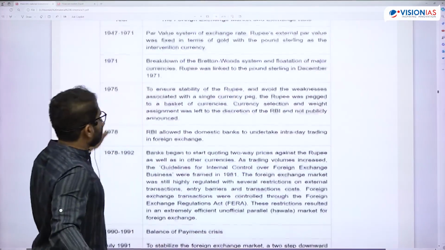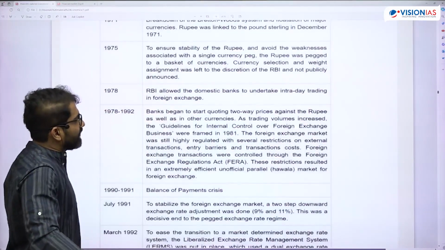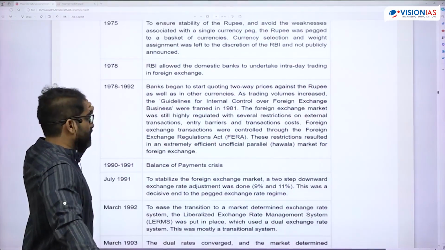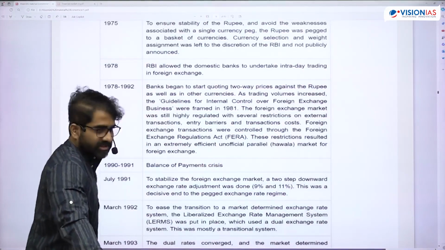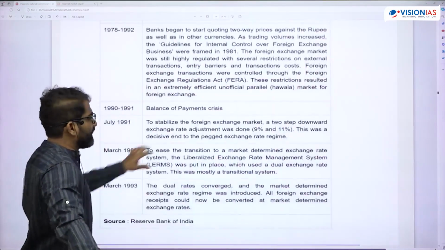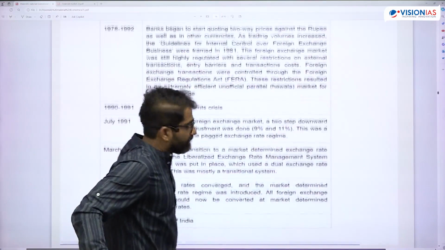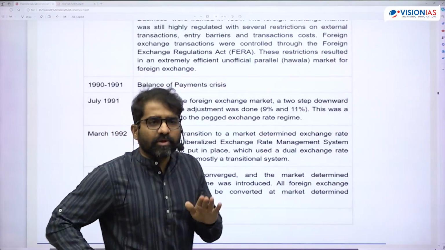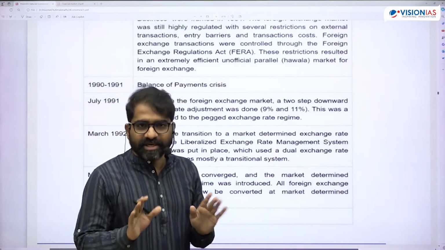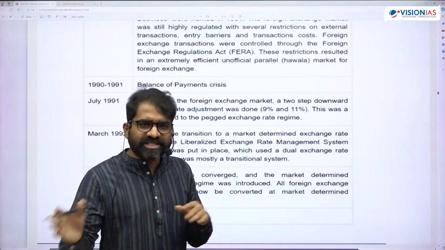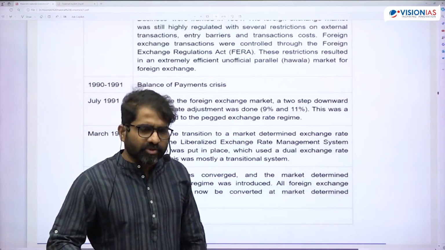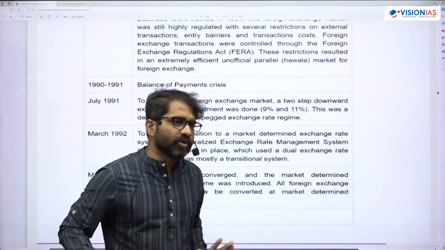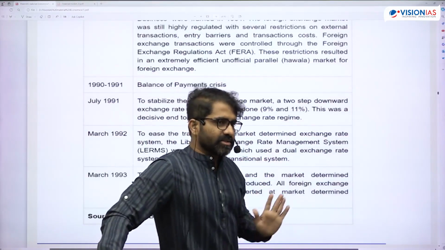Then RBI allowed domestic banks to undertake intraday trading. In 1991 we had the BOP crisis, and in 1992 we came up with the Liberalized Exchange Rate Management System, LERMS. LERMS follows a dual exchange rate system, the 60-40 rule. 60% is done at market rates, and 40% at whatever the government rate is.